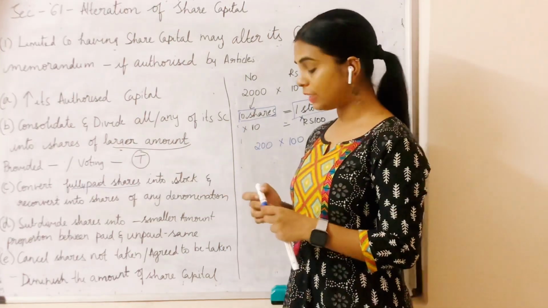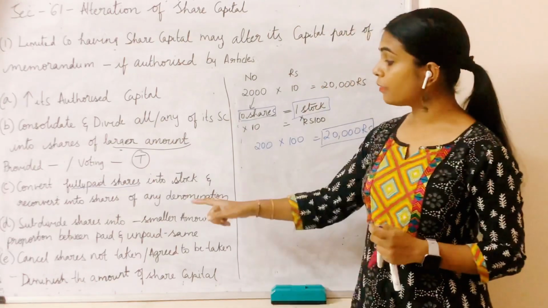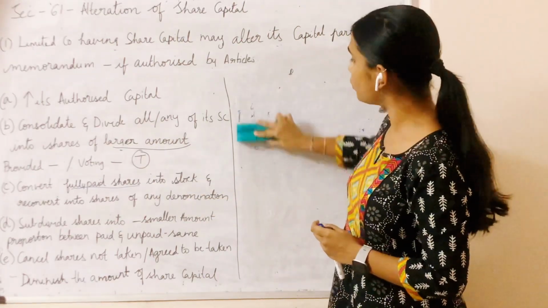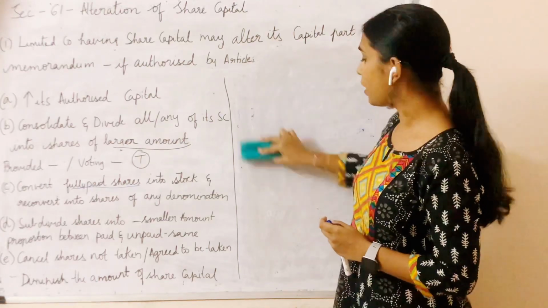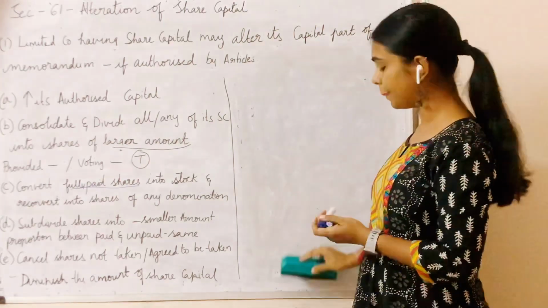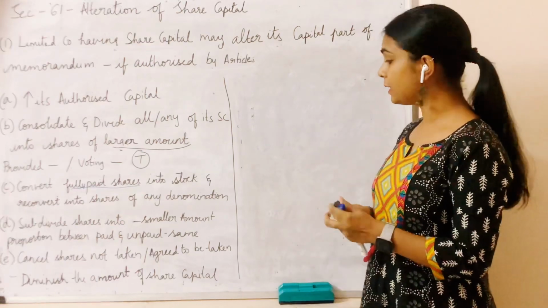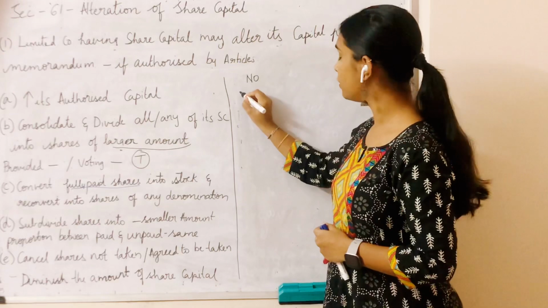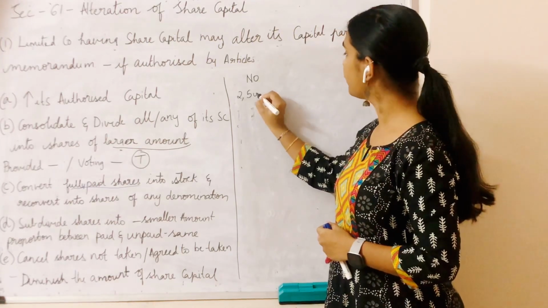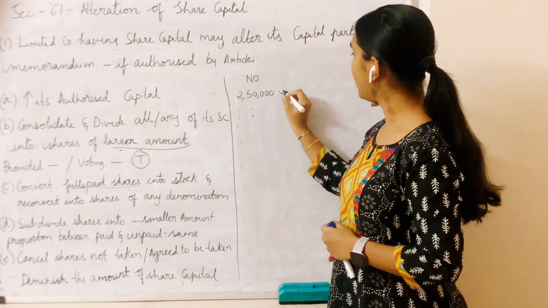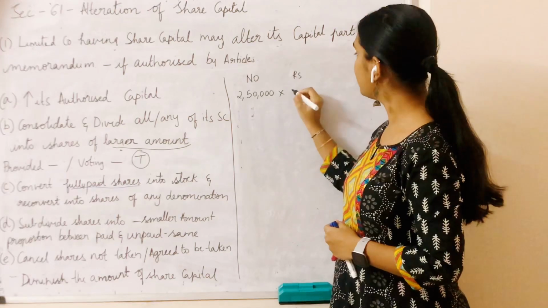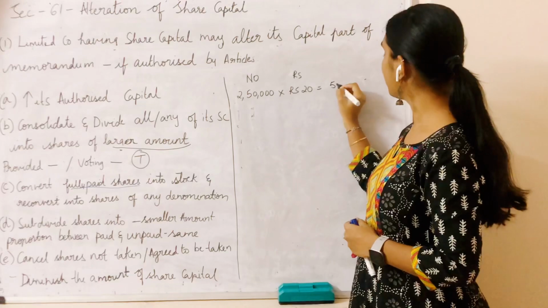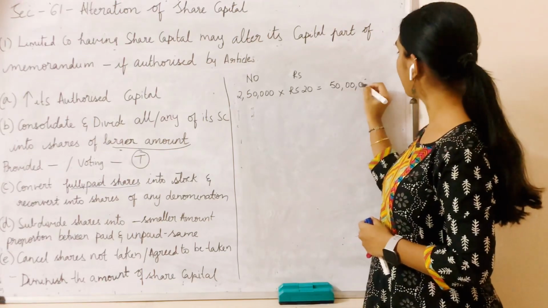Moving on to clause D, it talks about subdividing shares into smaller amounts, and the proportion between paid and unpaid shares should be the same. So suppose, let's take an example. The number of shares I have here is 2,50,000 and each share has a value of rupees 20. So I have 50 lakhs as my share capital.